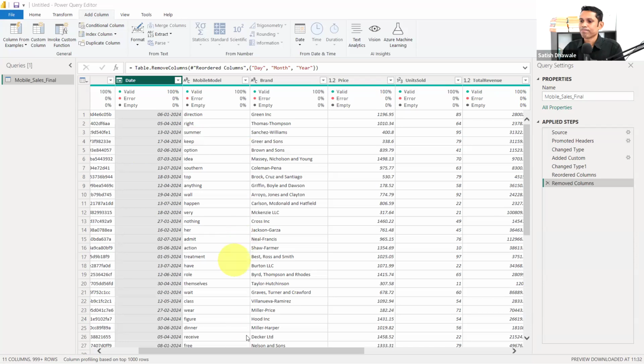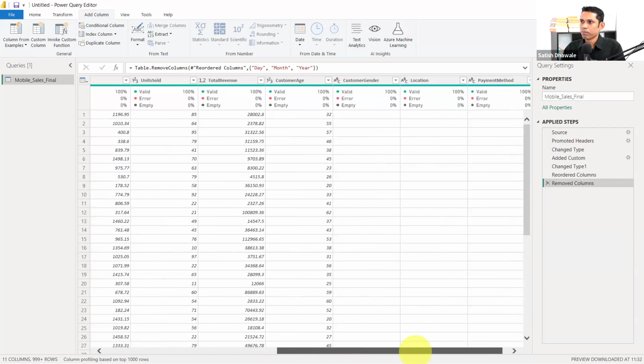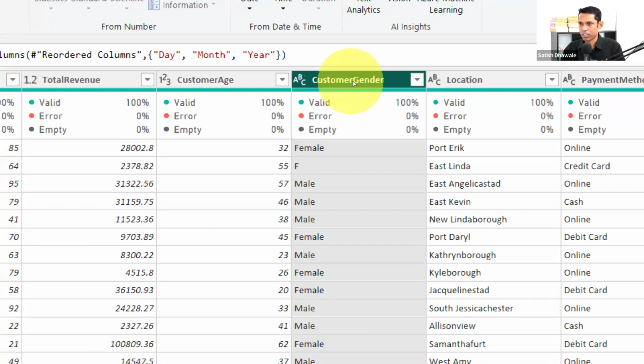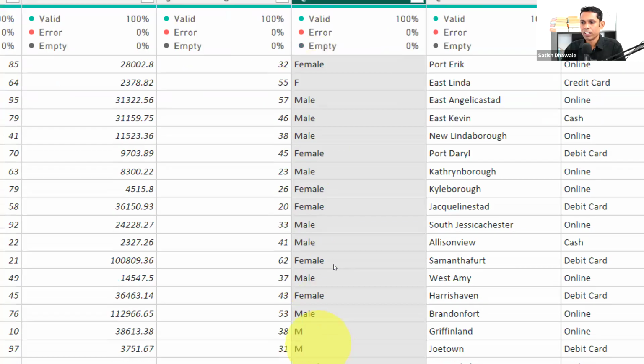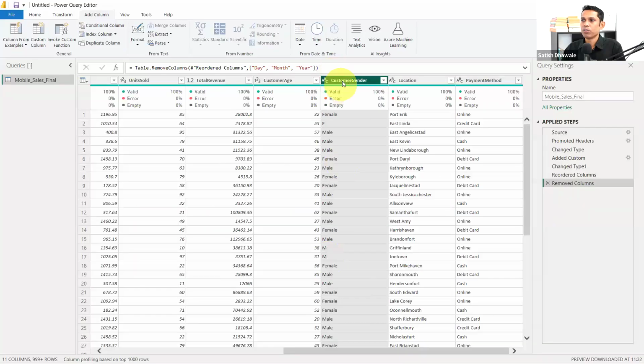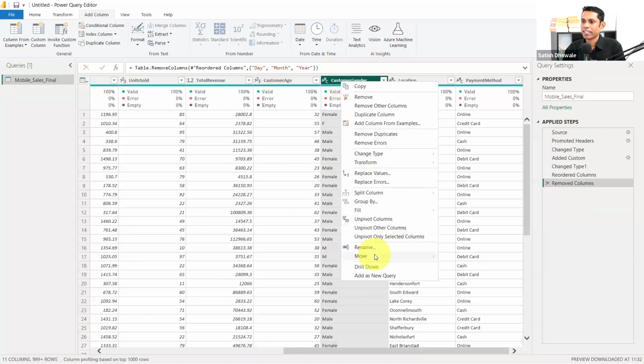So it's time to do one thing. We need to replace this customer gender. We are having here customer gender. So we are having F in place of female. There should be female, but it is showing F sometimes. There may be mistakes of data entry. So in order to correct this, we need to use replace. Right click and say replace values.